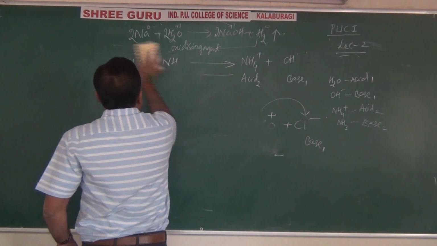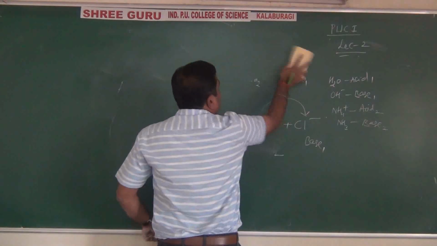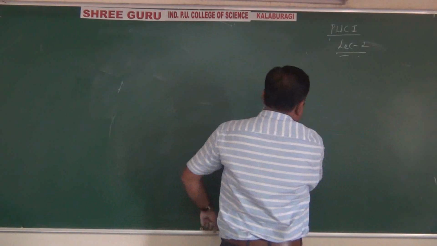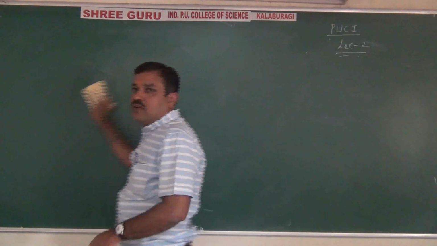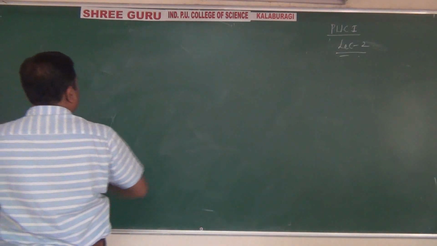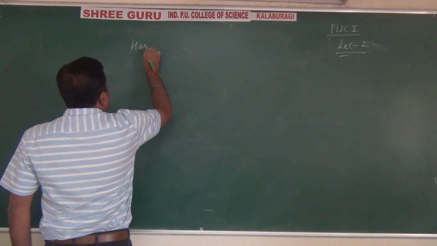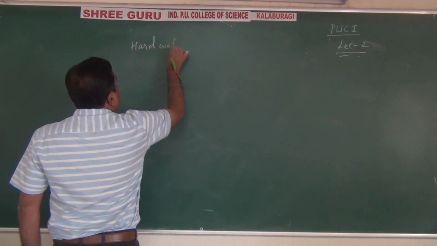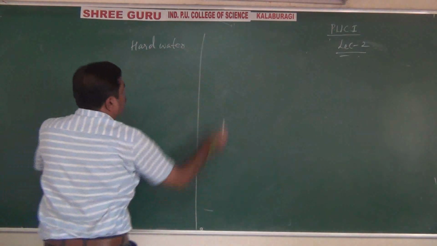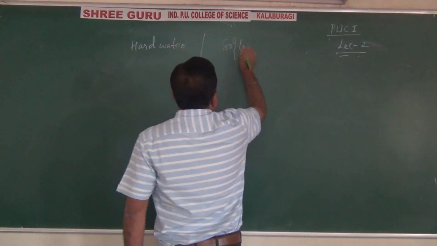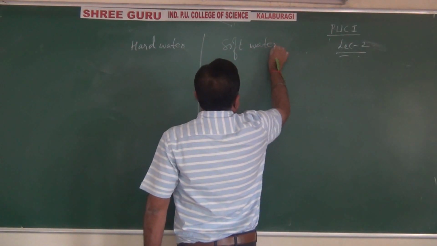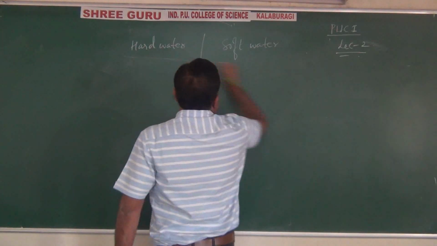They will ask what is hard water and soft water. Let us see. What is hard water and soft water? You already know.